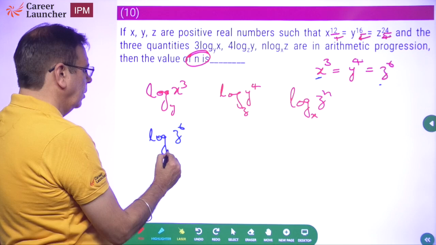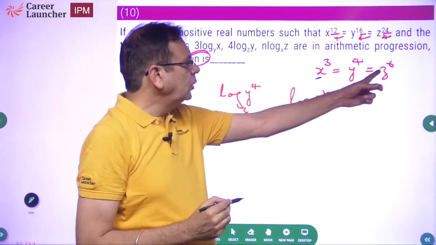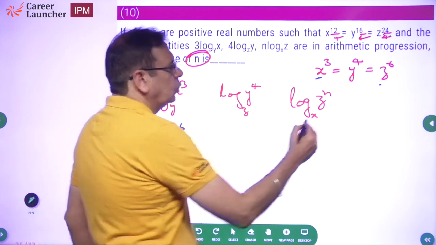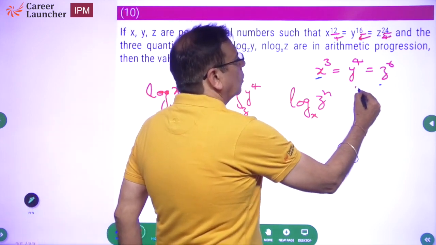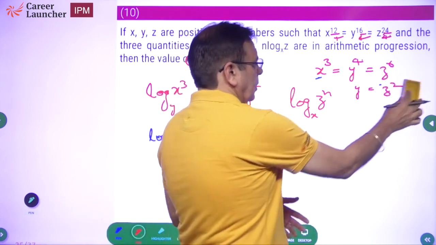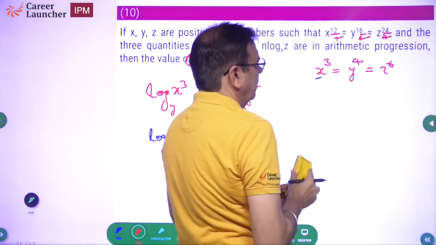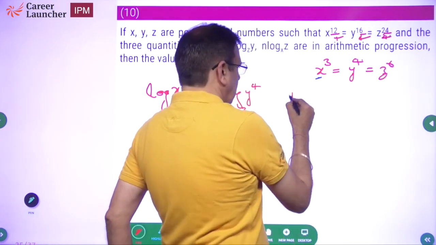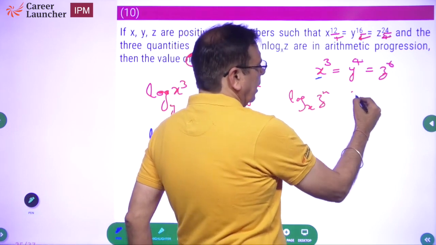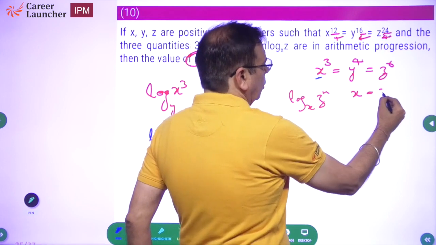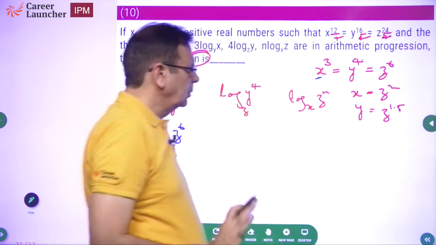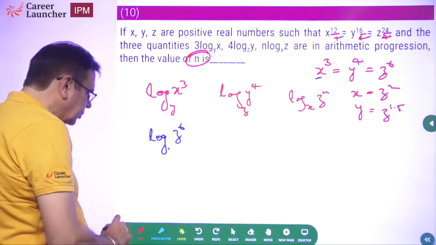What is y? y to power 4 is z to power 6. If y to power 4 is z to power 6, can I not say y is equal to z to power 1.5, not z square? Okay, let me just write it here. So I can say x is equal to z square and y is equal to z to power 1.5. That's all. Now let's get back to the question and solve it.